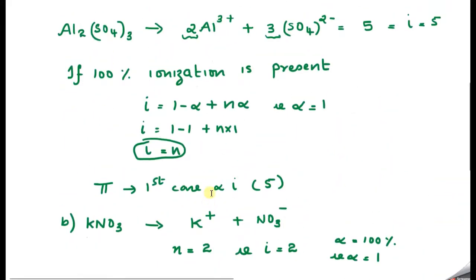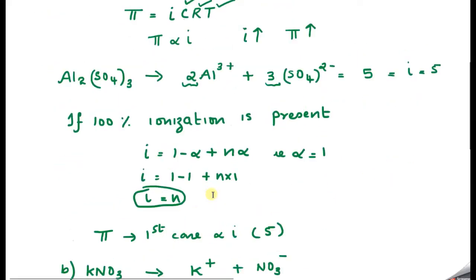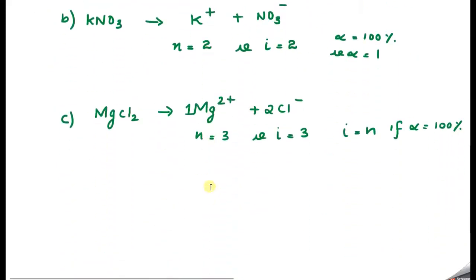Now the last option, option D, 0.1 molar barium chloride, BaCl2. On ionization, barium chloride gives Ba2+ and 2Cl-.